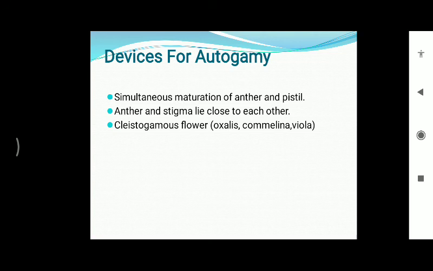Now after this, it is given about the devices of autogamy. We will discuss this topic later on.